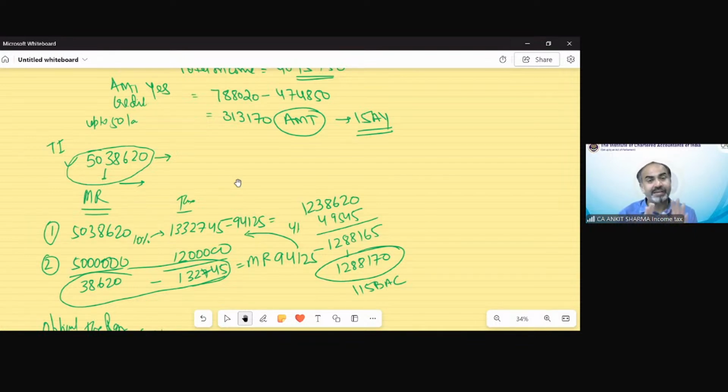So you should not get nervous. Whenever you see this kind of question in your examination, it is definitely going to make you nervous, but you should control your nerves. You should think that first of all, I have to calculate the correct GTI. Before that, I have to calculate the correct income from house property. If it is in the question, I have to calculate the correct capital gain.